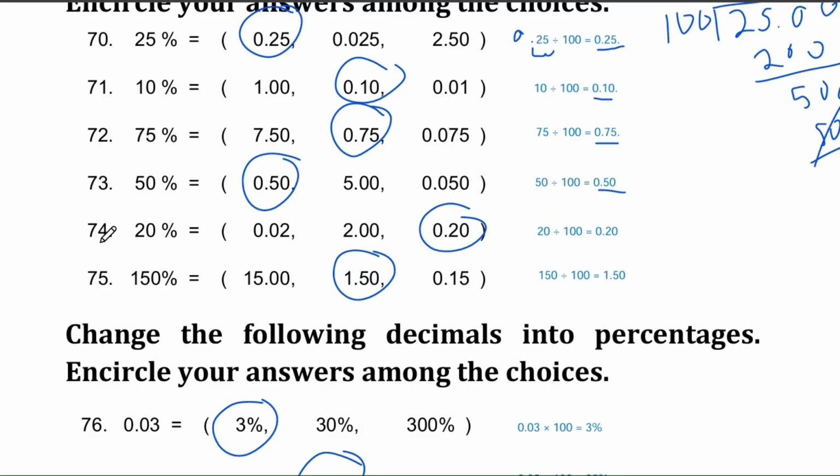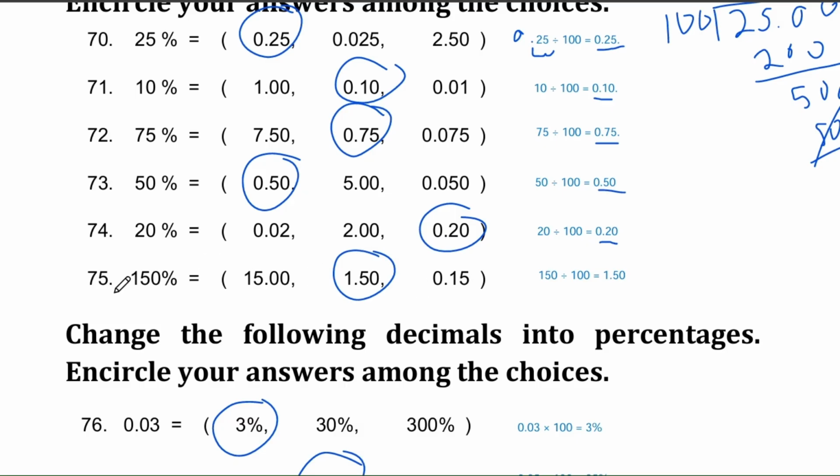Question number 74. Let's convert 20% to a decimal. Is it 0.02, 2.00, or 0.20? The correct answer is 0.20. We divide 20 by 100, and that equals 0.20.